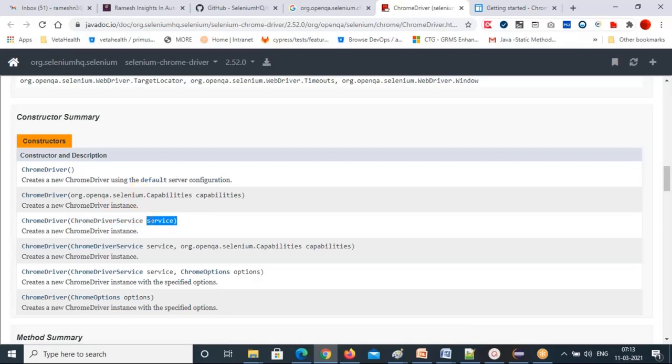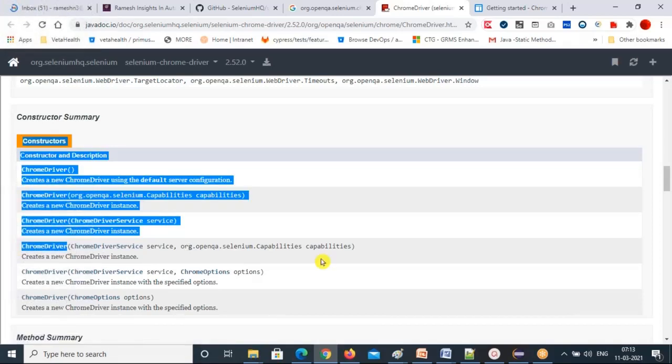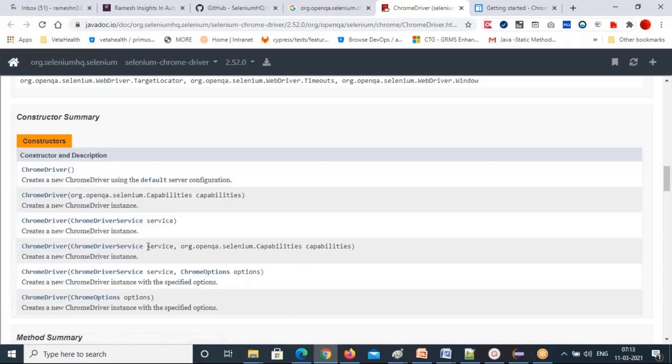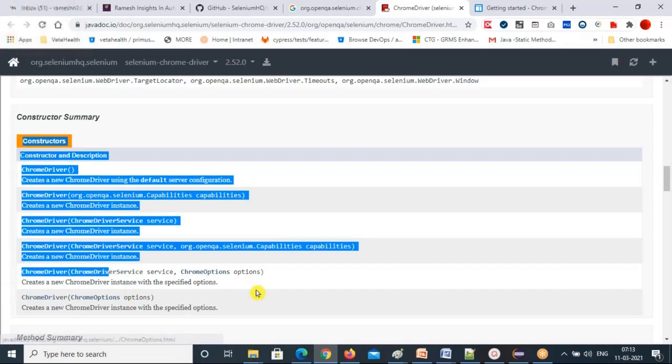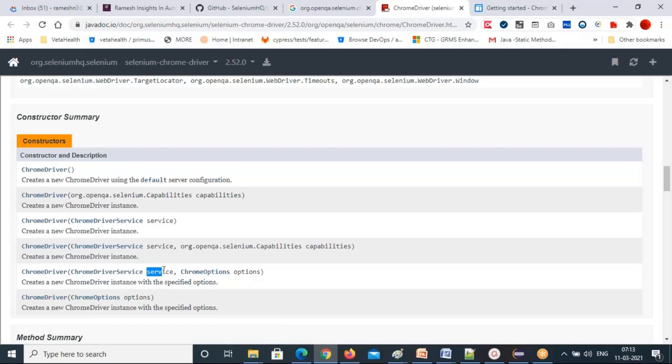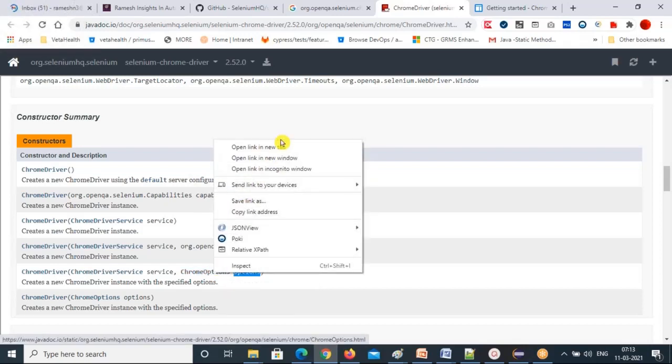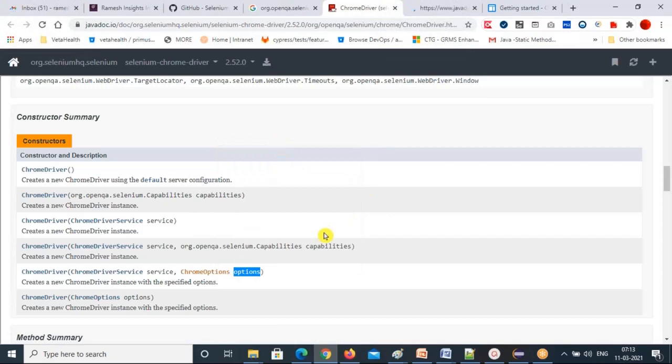So when you give this service of type Chrome driver service, then this constructor will be called for you. If you call this constructor, you have to give one parameter as a Chrome driver service, and another as capabilities. And if you call this constructor, one parameter you have to give as a Chrome driver service, and for the other you have to give the Chrome options class. Chrome options is another class.